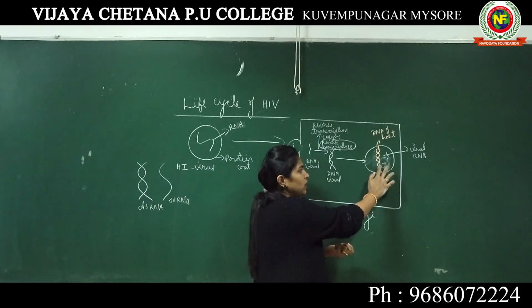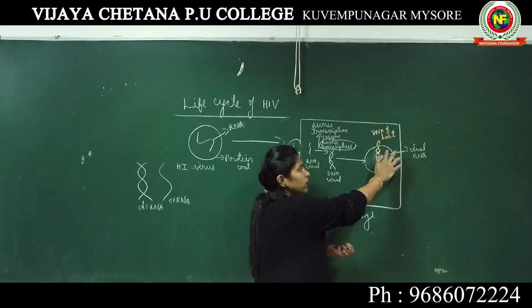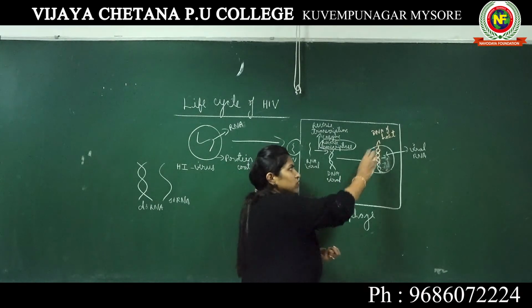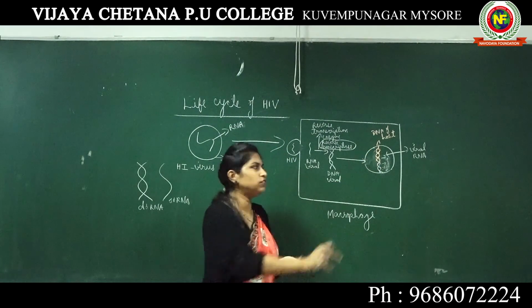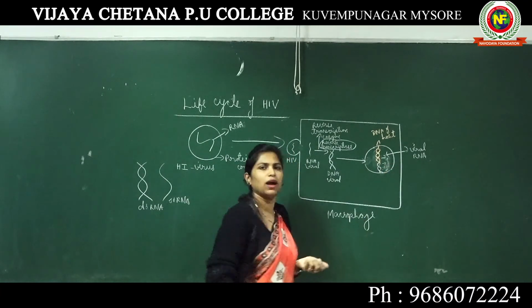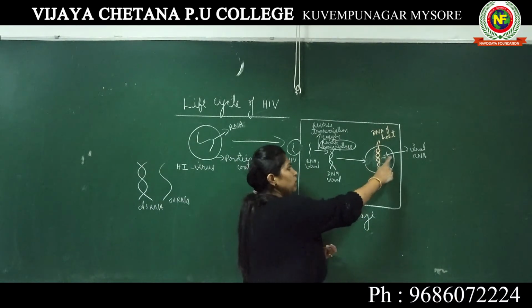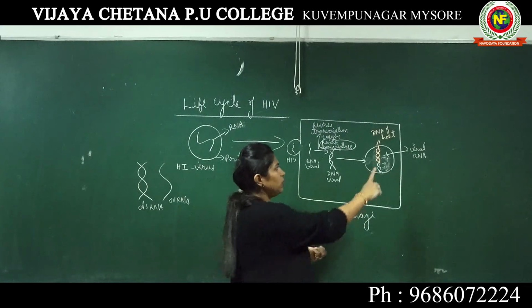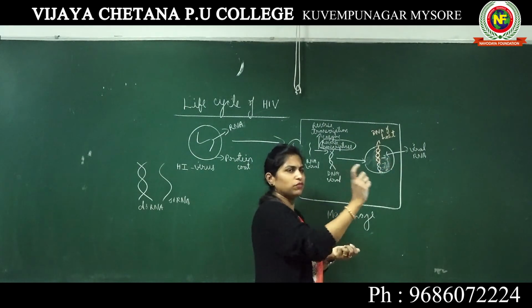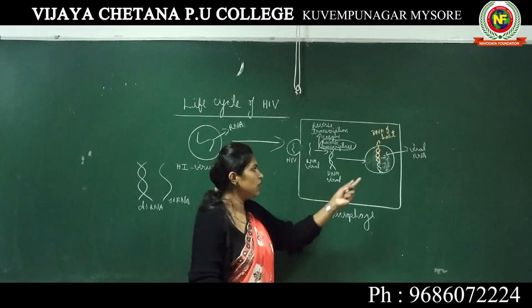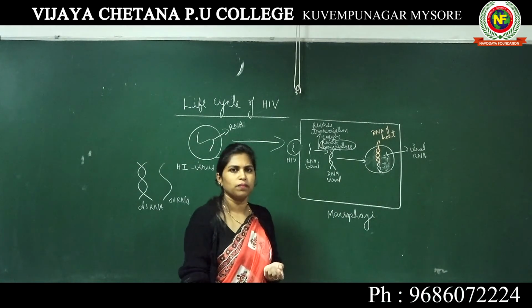Only the viral DNA will start producing viral RNA. There is no role of this host DNA. They have just made use of the host DNA in order to produce the viral RNA. So more and more viral RNA, to be specific viral mRNA, will be produced inside the macrophage nucleus.